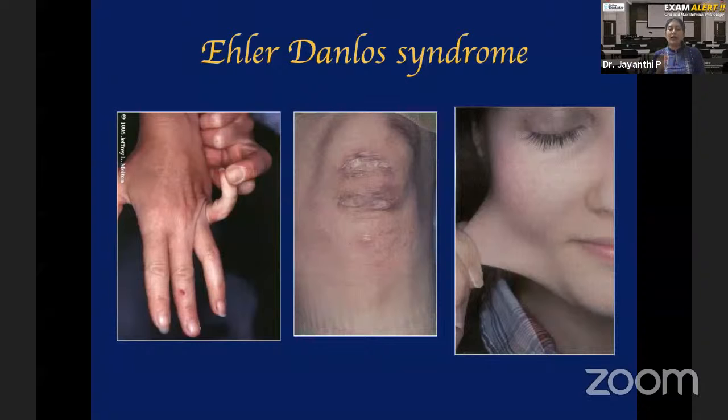Okay. So Gorlin sign is what you have to keep in mind. So do not confuse this Gorlin sign with Gorlin cyst.